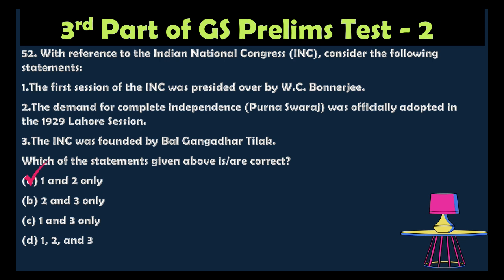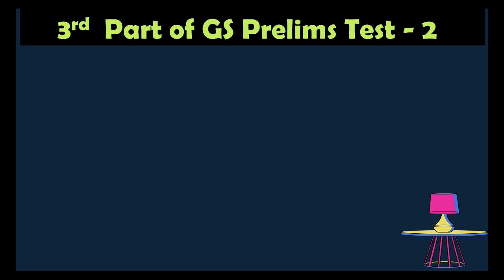The correct answer is option A, 1 and 2 only, because the first session was presided over by W.C. Banerjee. It's a correct statement. The demand for Purna Swaraj in the year 1929, that is the Lahore session, that is also correct. The INC was founded by Allan Octavian Hume, not Bal Gangadhar Tilak. So the third statement is incorrect.